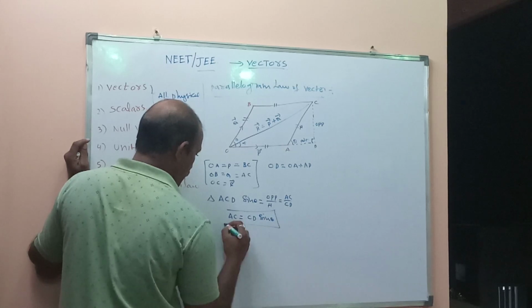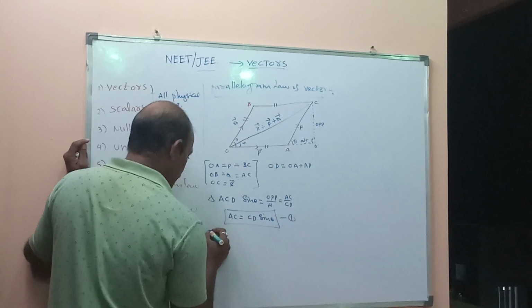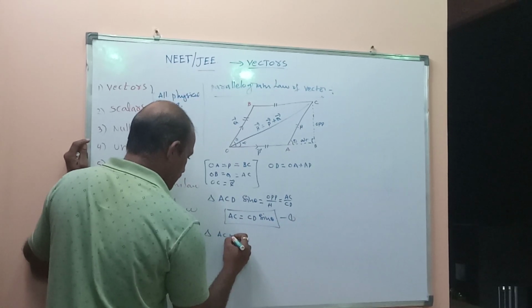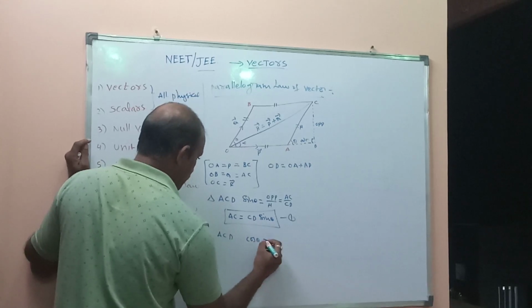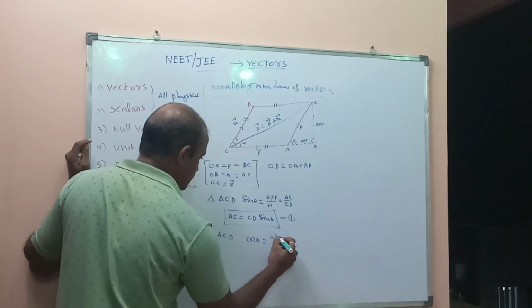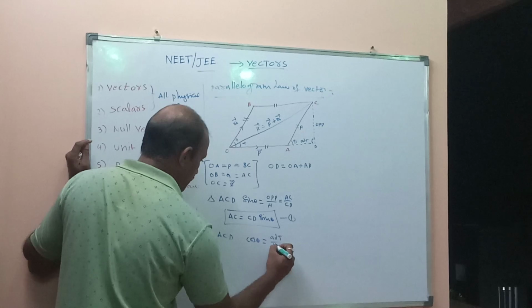Now apply cos theta in triangle ACD. Cos theta means adjacent side by hypotenuse.